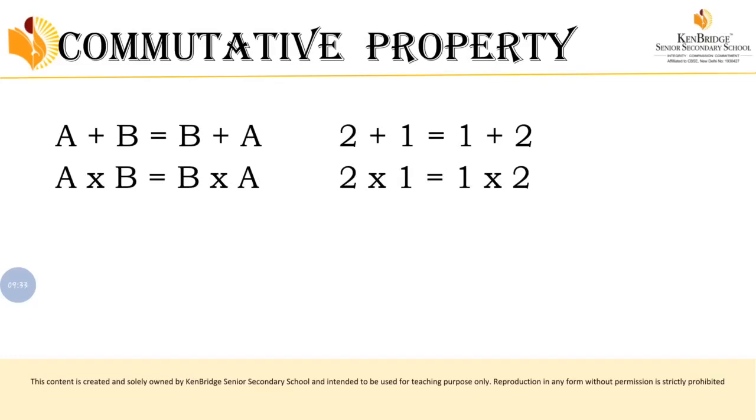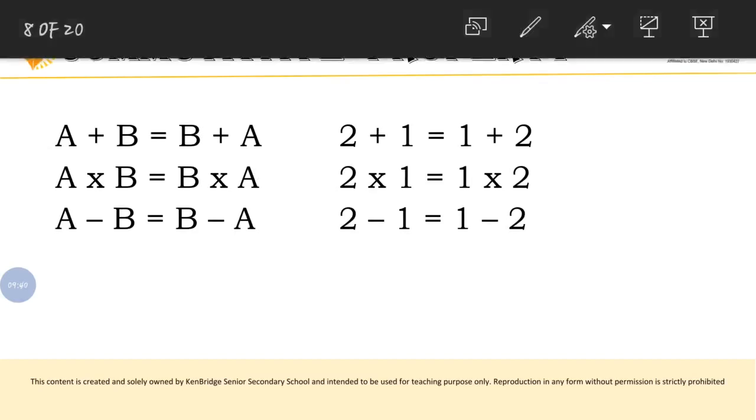So let's see the next arithmetic operation, that is A minus B compared with B minus A. Just look here, 2 minus 1. What is the answer for 2 minus 1? That is 1. 2 minus 1 is equal to 1. Now 1 minus 2, what is the answer for 1 minus 2? That is minus 1. Are these the same? 1 and minus 1 are the same? No, this is not the same. Now can you understand?